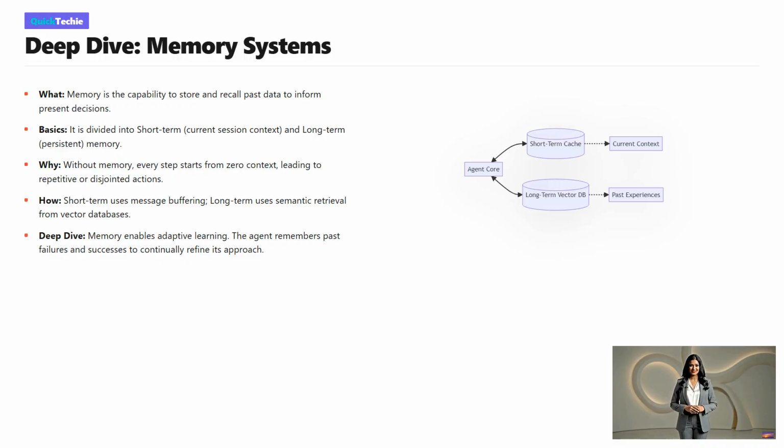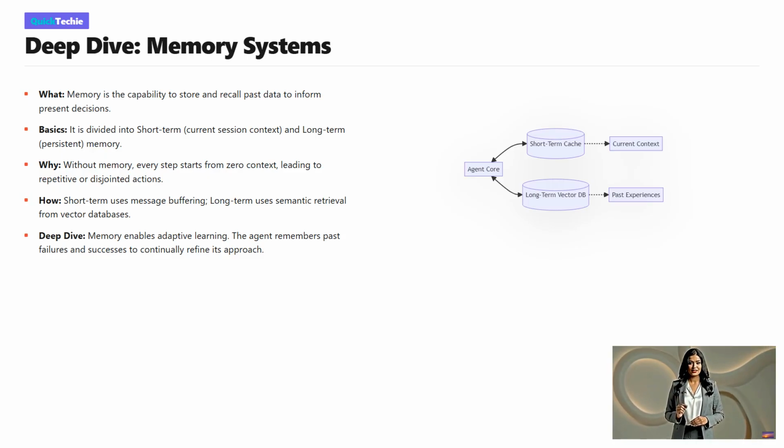Why is this vital? Because an AI without memory suffers from amnesia at every step. It would repeat mistakes and lose track of the goal. How do we build this? We use message arrays for short-term context and sophisticated vector databases for long-term semantic retrieval. Diving deeper, memory is the bedrock of adaptive learning. It allows the agent to recall what tools failed yesterday so it can choose a better path today.